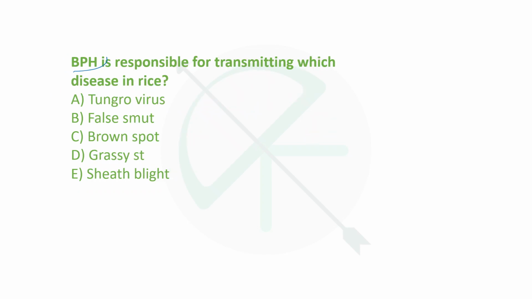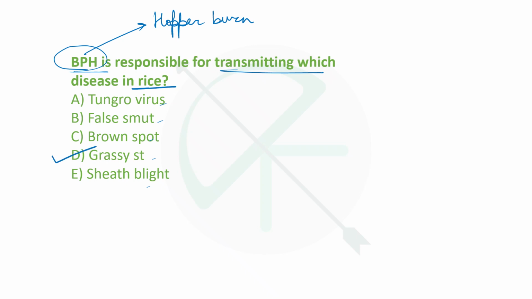Next is BPH or brown plant hopper is responsible for transmitting which disease in rice? Rice tungro, false smut, brown spot, grassy stunt, or sheath blight. So BPH we can relate to hopper burn, and it is also responsible for transmission of grassy stunt virus, also called ragged stunt virus, right? So BPH can be related to that. What is the scientific name of BPH? It is Nilaparvata lugens. Nilaparvata lugens, right?